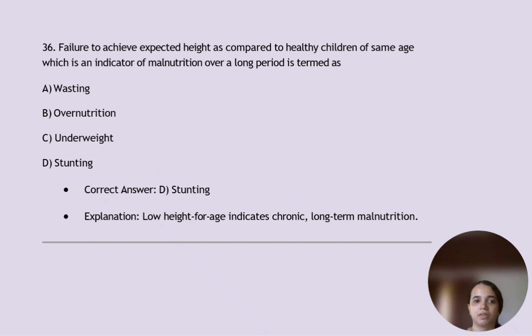Next, failure to achieve expected height as compared to healthy children of same age, which is an indicator of malnutrition over a long period of time, is termed as stunting, growth കുറയുന്നത്. So, low height for age indicates chronic long-term malnutrition.